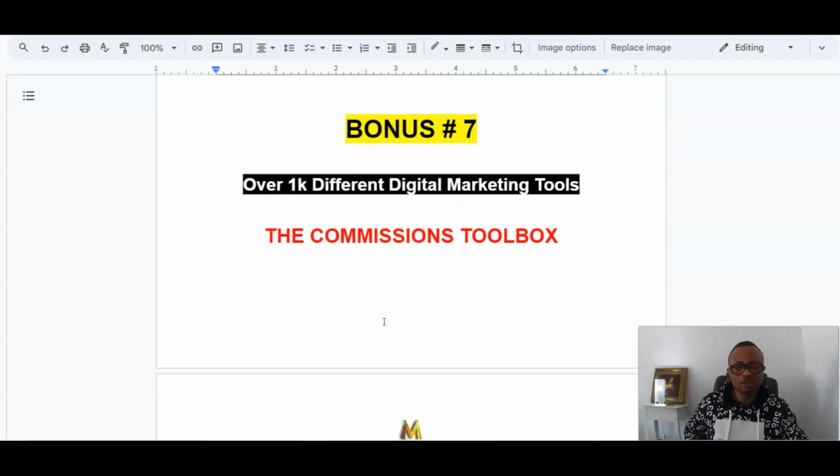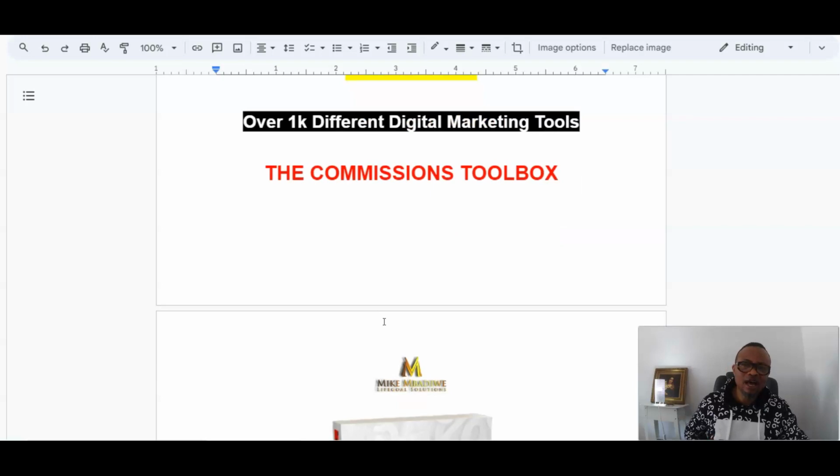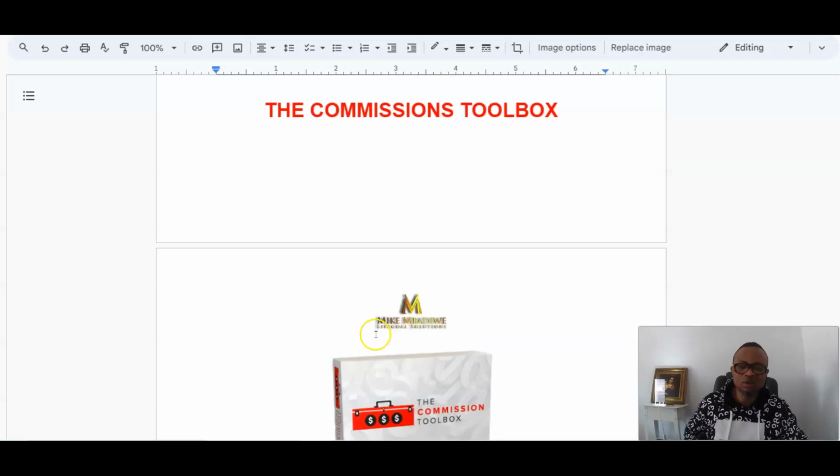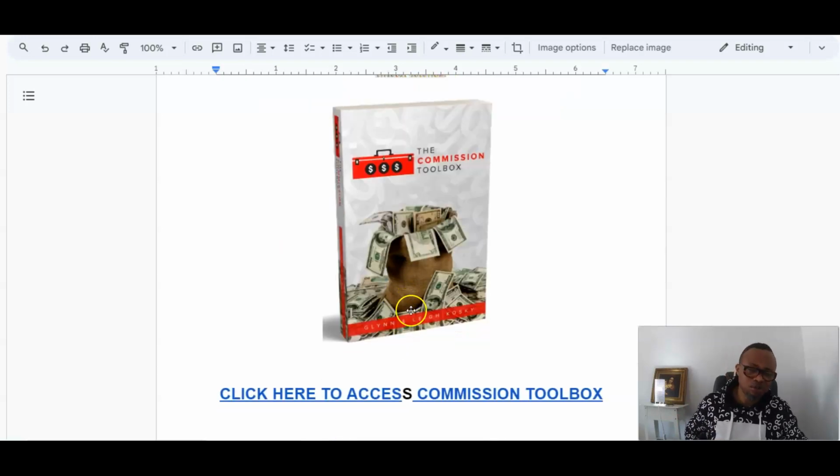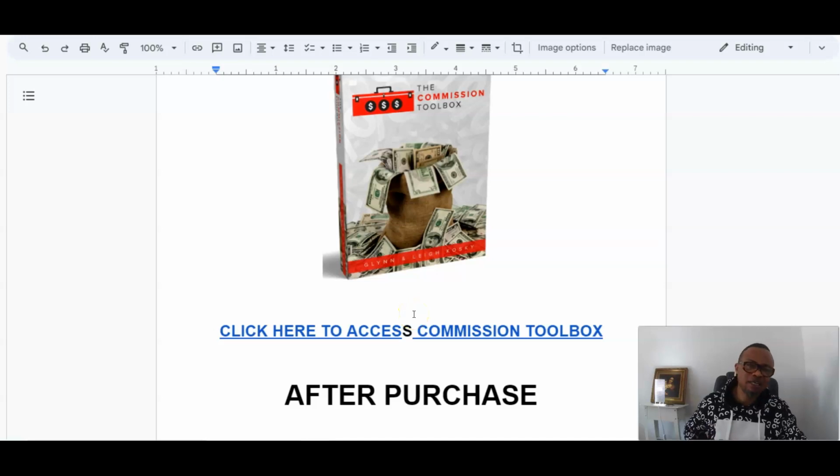And then you have the commissions toolbox, which is number 7, and the last, which has over 1,000 links of different products, different capabilities, different tasks that you can perform: voiceovers, video editors, video creators, voice generators, background removers, anything you want. You have access to a button that will give you access to that. That's my commission toolbox.